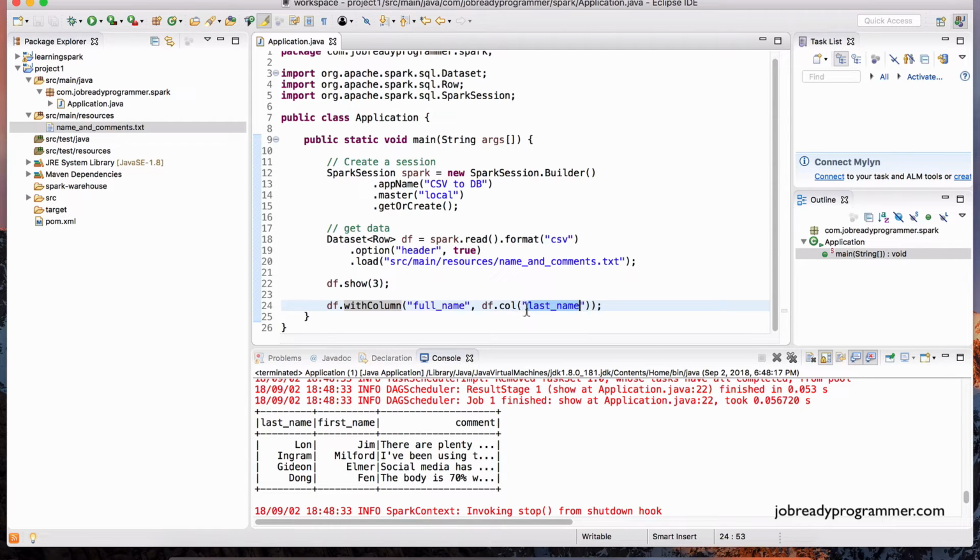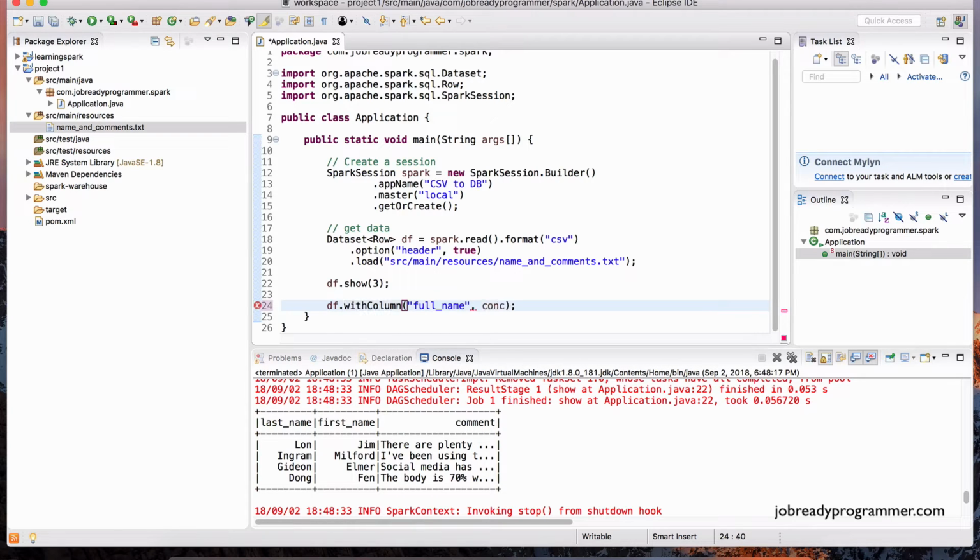Okay, so of course that's not what we want to do. We want to concatenate the values of the first name and the last name and give it in this full name column. So how do we do that? Well, we could use something called the concat function.